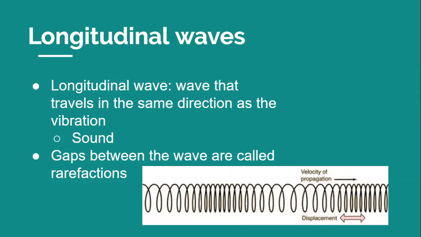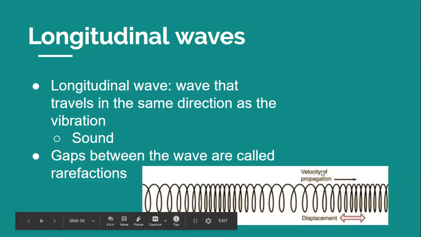So when the left hand pulls on the toy, the result is a series of stretches and compressions. Gaps between compressions are called refractions. Energy moves to the right along the toy. While the wave travels, the spring particles do not move all the way to the right like the wave does. Each spring particle moves back and forth like the hand. The small piece of ribbon on the spring moves the same way as the spring particle. So if you want to think about it, this would be like a slinky.